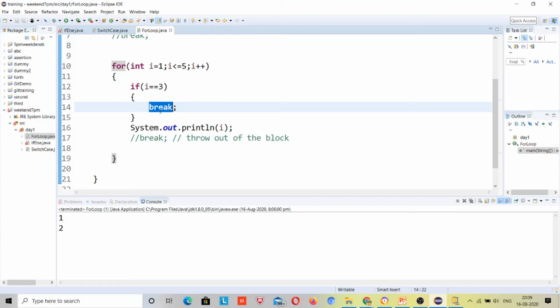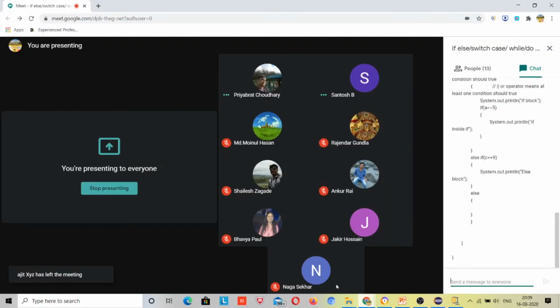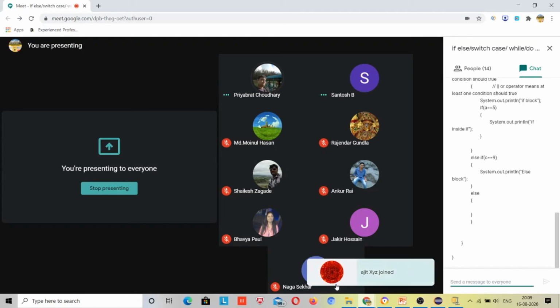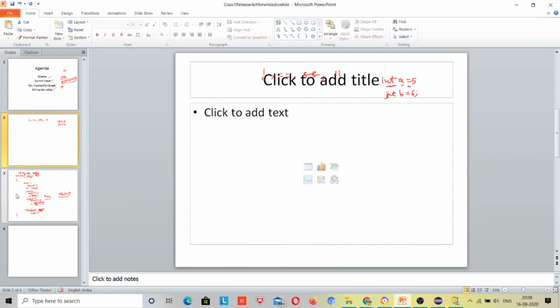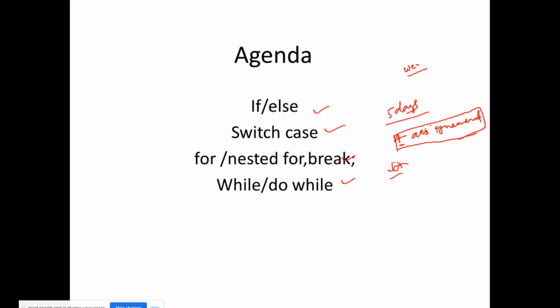You will get to know this when you make the prime number program, printing prime numbers from 1 to 100, where you will use break. So let me first give an idea of the prime number, so that you can make it for 1 to 100.